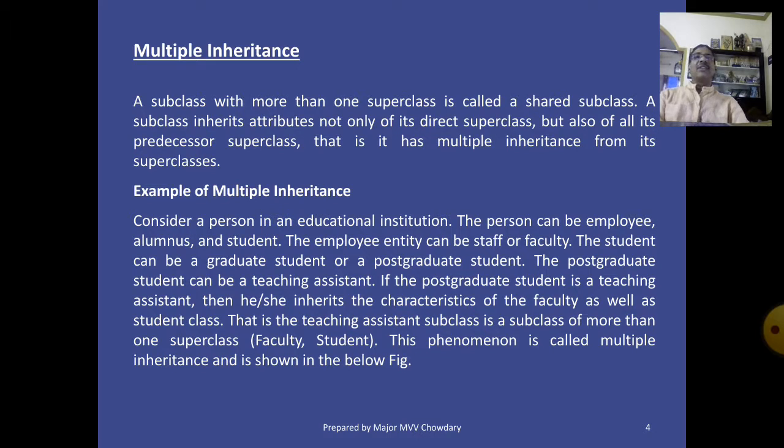If the postgraduate student is a teaching assistant, then he or she inherits the characteristics of the faculty as well as the student class. That is, the teaching assistant subclass is a subclass of more than one superclass, that is faculty and student. This phenomenon is called multiple inheritance.